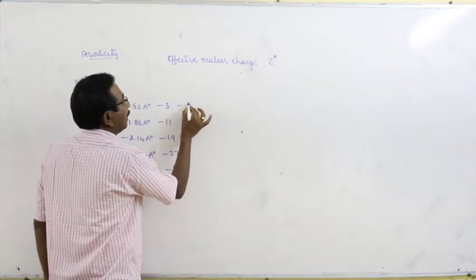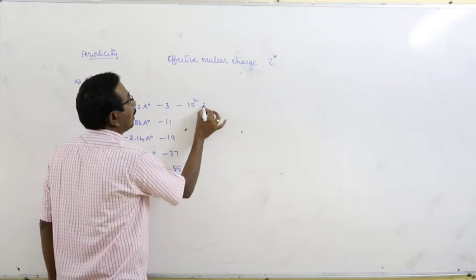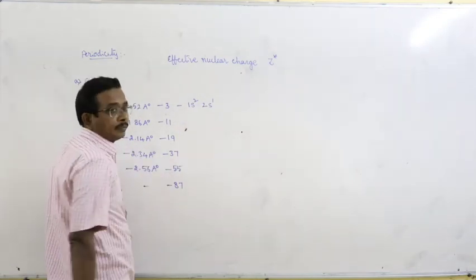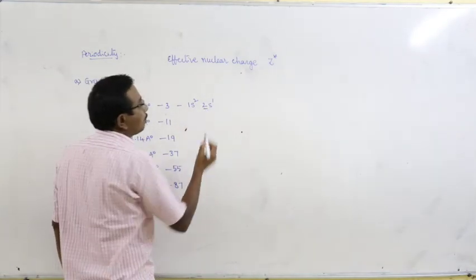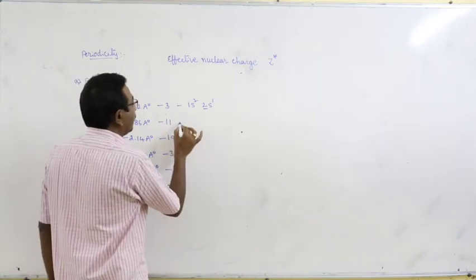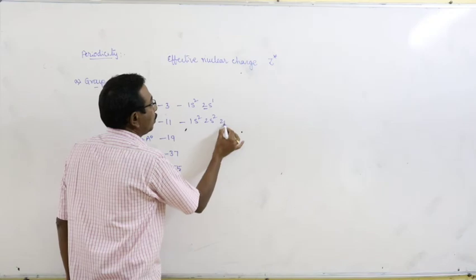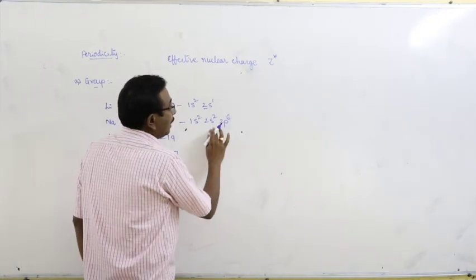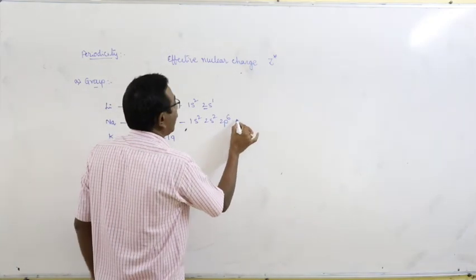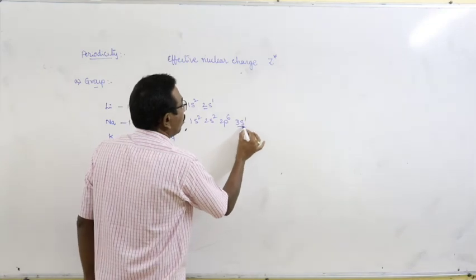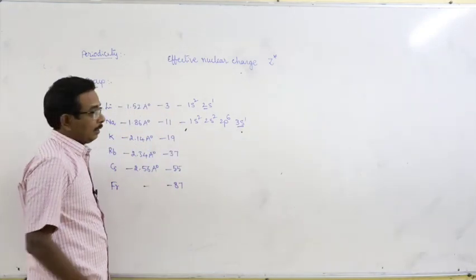And look at here. Lithium, atomic number 3, electronic configuration 1s2, 2s1. Here the number of outermost orbit is 2. Next, sodium: 1s2, 2s2, 2p6, and next 3s1. What about the outermost orbit? 3.